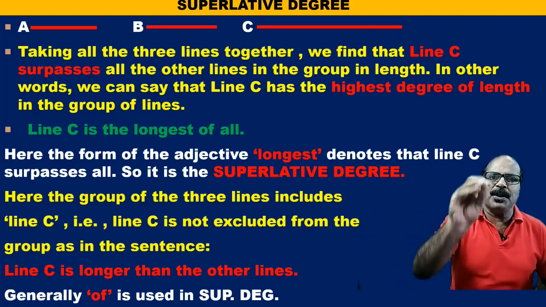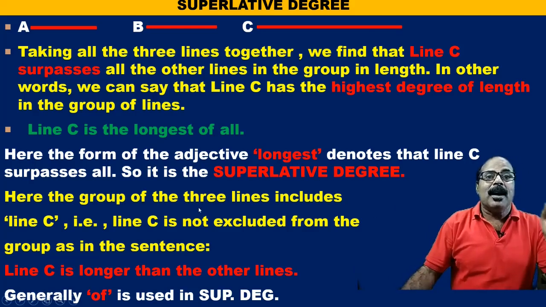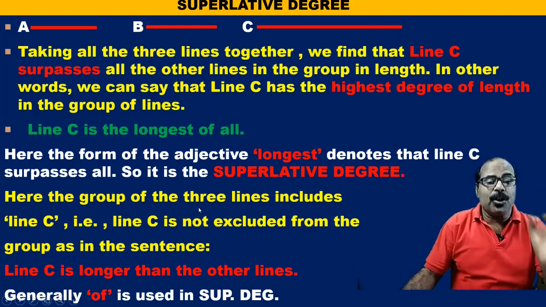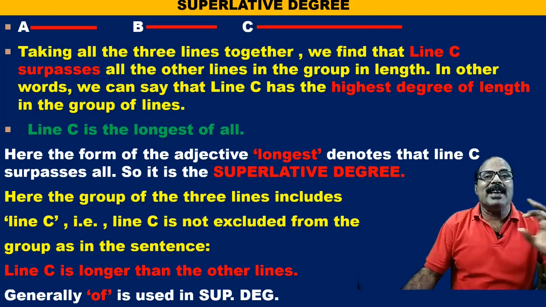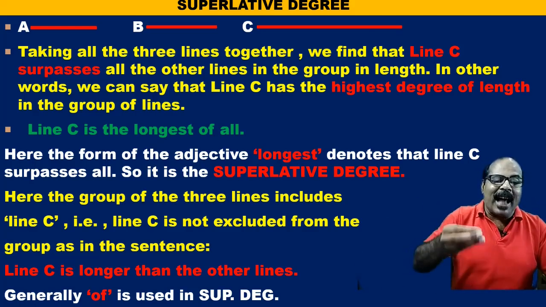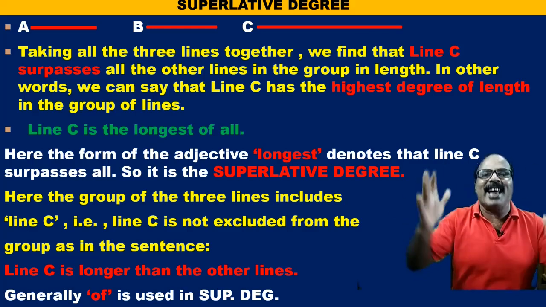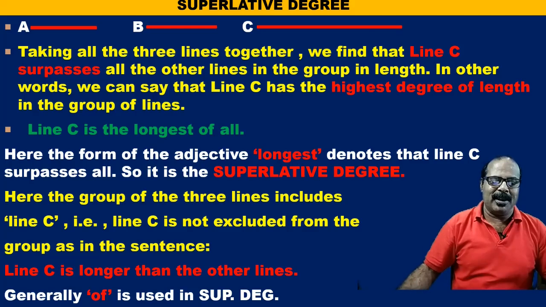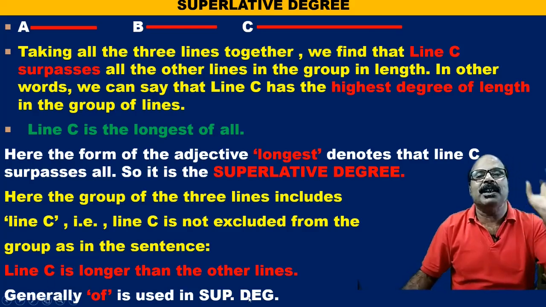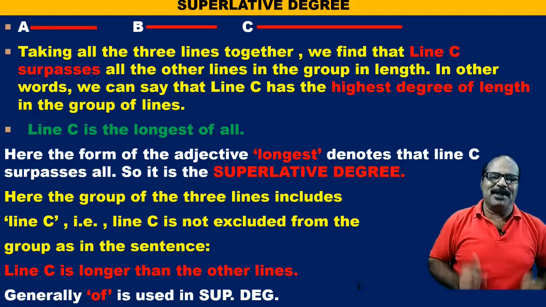But when we use the superlative degree, we do not take line C out of the group. Line C is within the group. Line C is the longest of all the lines. That means line C is within the group. And generally "of" is used in superlative degree.